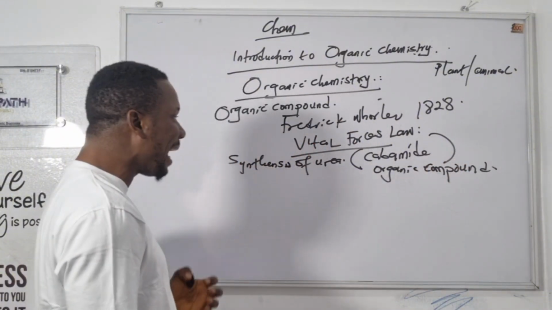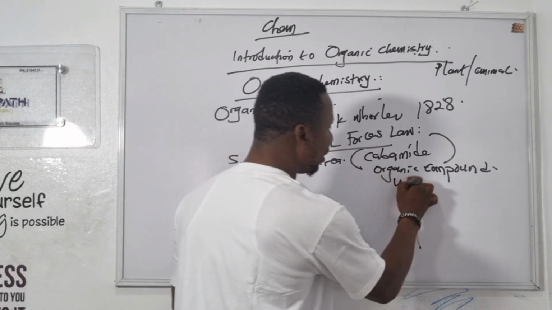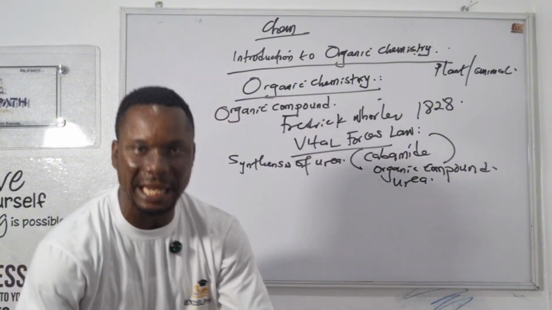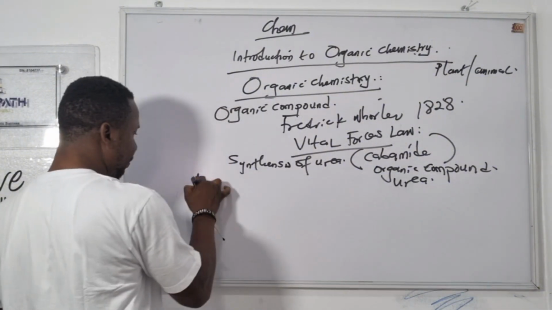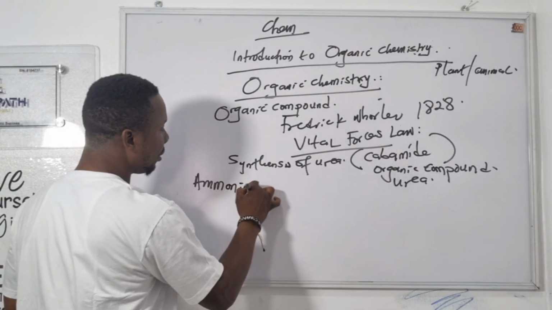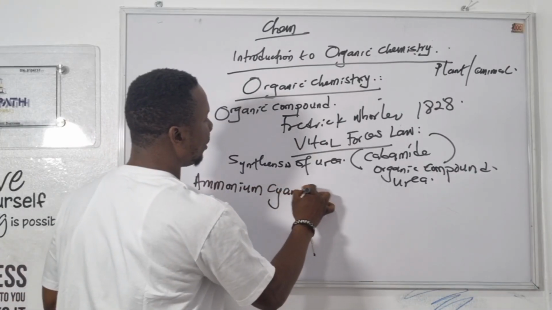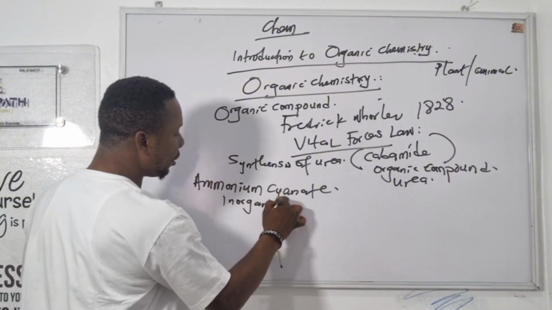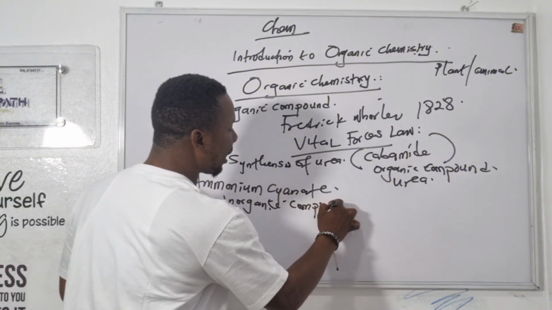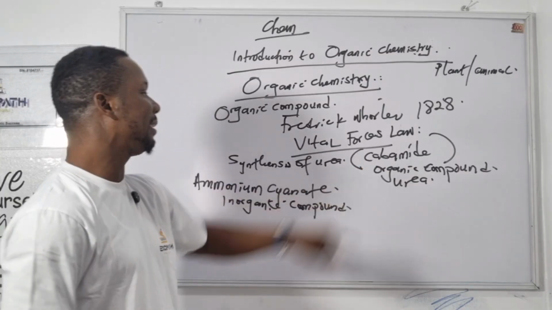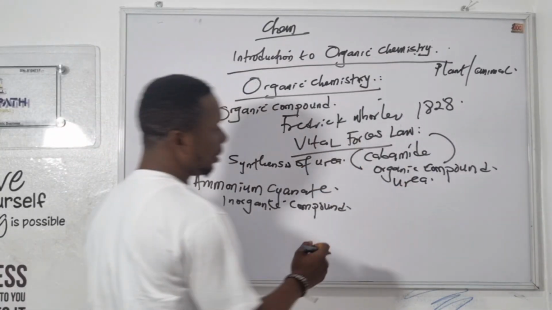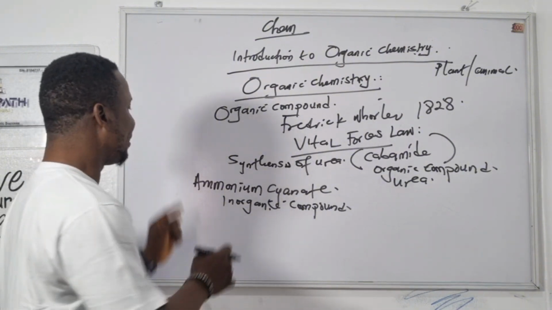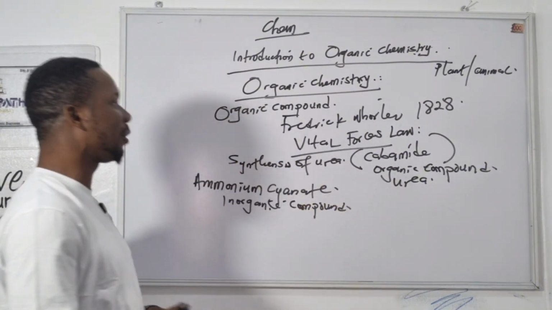Now, Frederick Wohler synthesized carbamide, which is also called urea, from a typical inorganic compound called ammonium cyanate. Ammonium cyanate is an inorganic compound, while carbamide or urea is an organic compound. So Frederick Wohler synthesized an organic compound from an inorganic compound.